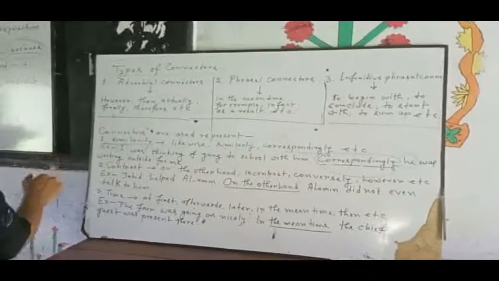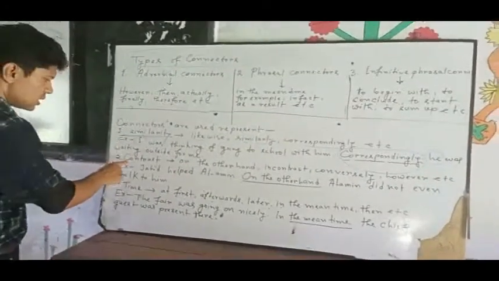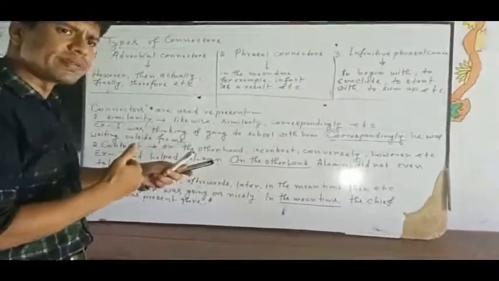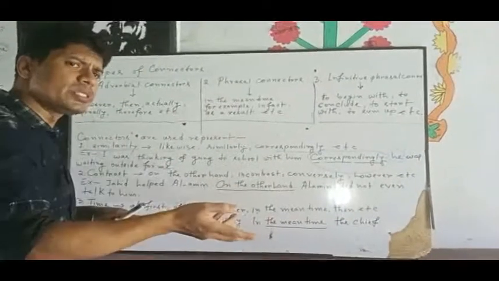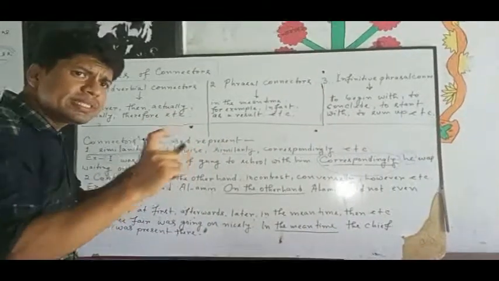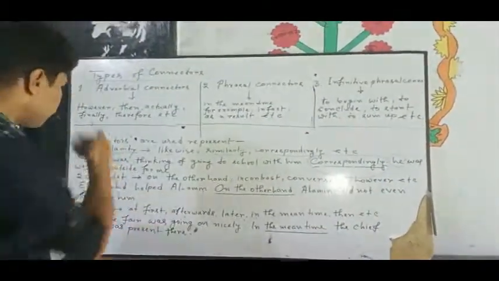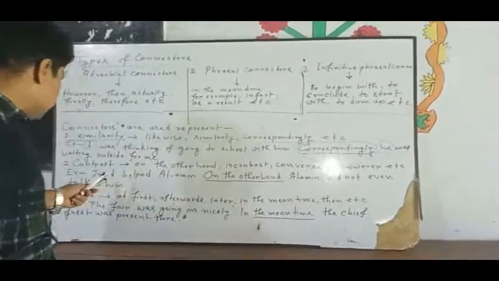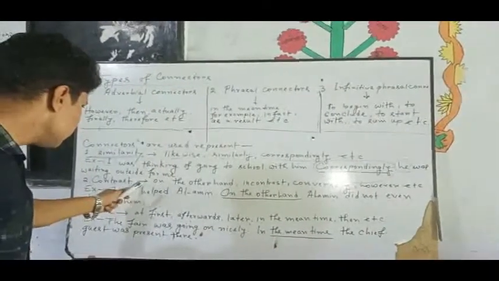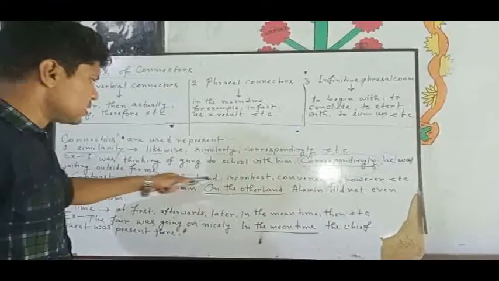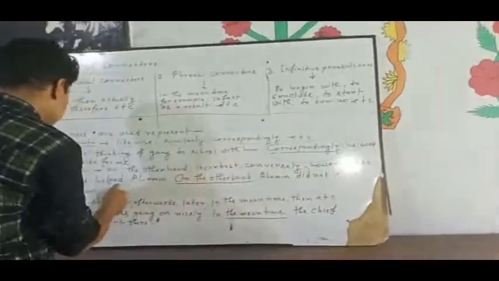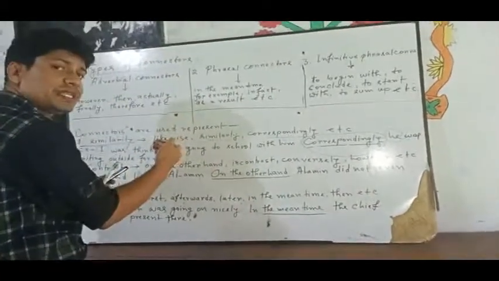Okay. Secondly, if you look at contrast. What is contrast? Opposite things. Opposition. On the opposition, what is happening? It is used to present some contrasting situation. So my dear students, what are the contrast-expressing connectors? For example, on the other hand, in contrast, conversely, however, etc. These are examples of contrast-expressing connectors.